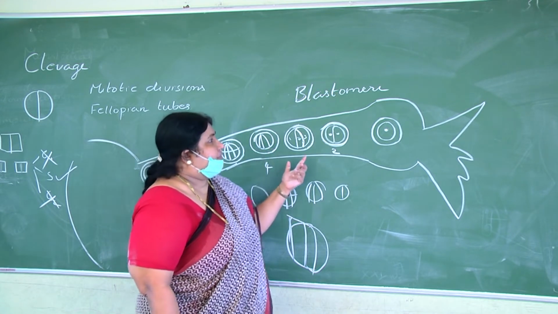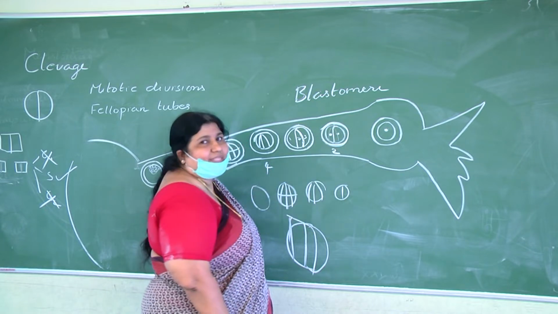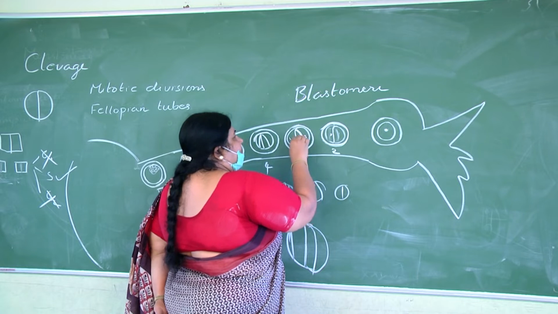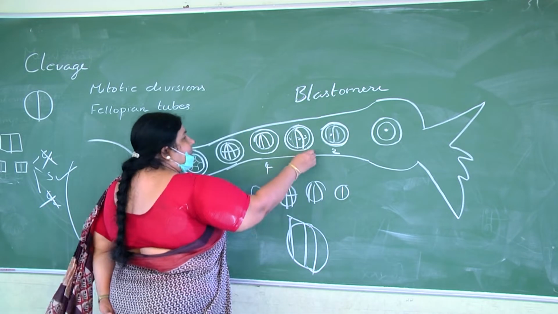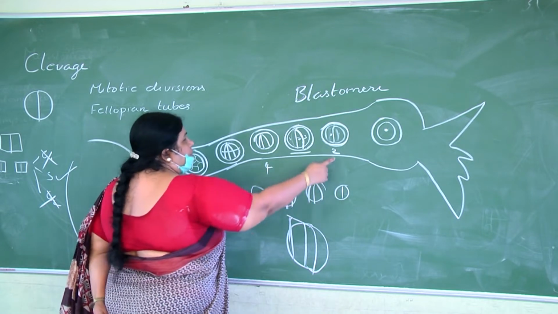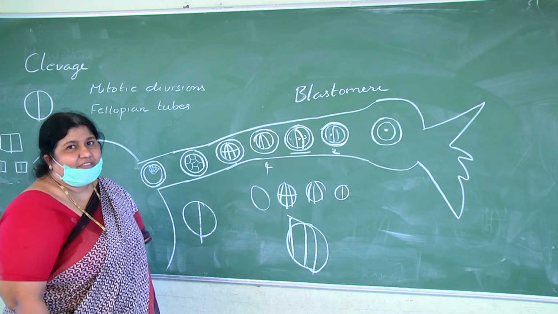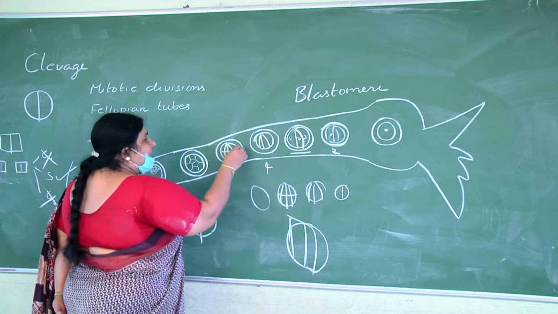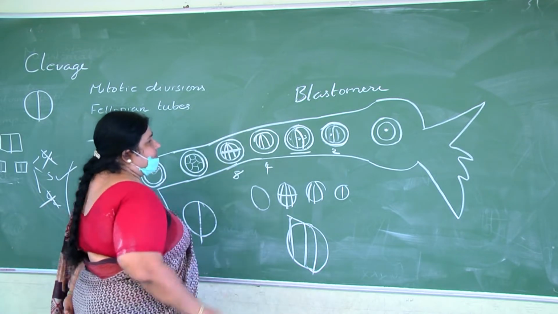But because the cleavage is not occurring simultaneously in these 2 cells, it occurs in one blastomere first, then proceeds in the second blastomere. So a transient 3-celled stage results between the 2 and 4-celled stage. That is about the second cleavage, which results in 4 cells. And the third cleavage is horizontal, which results in 8 cells.